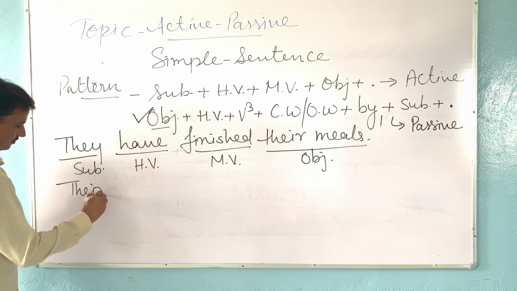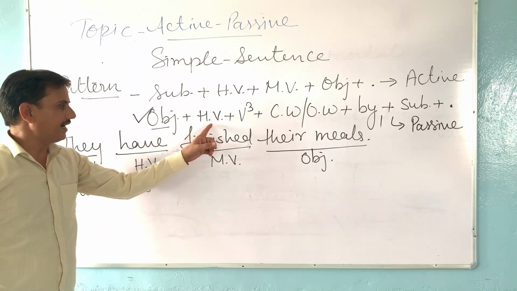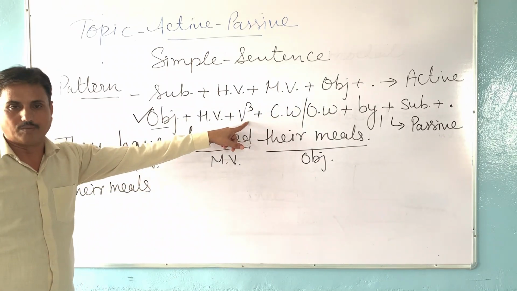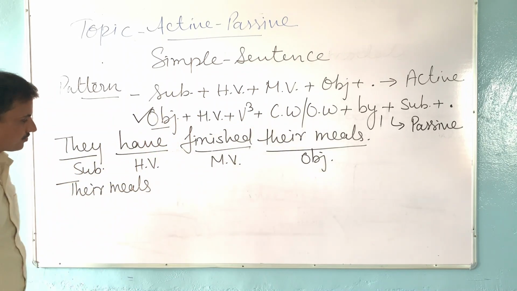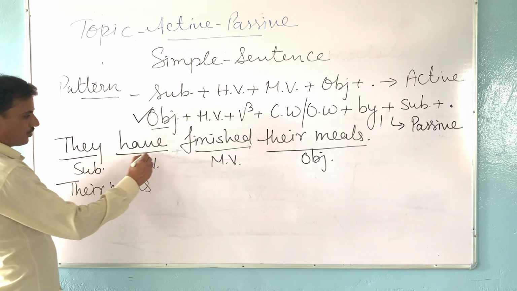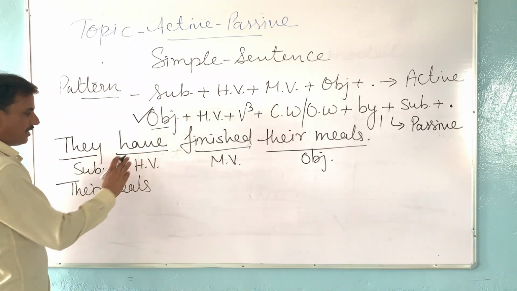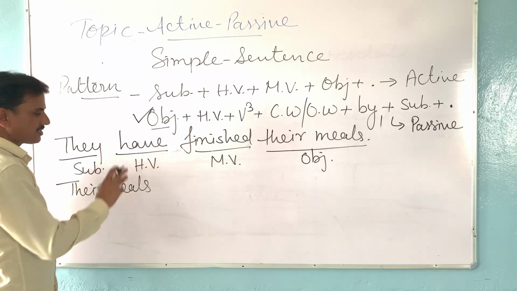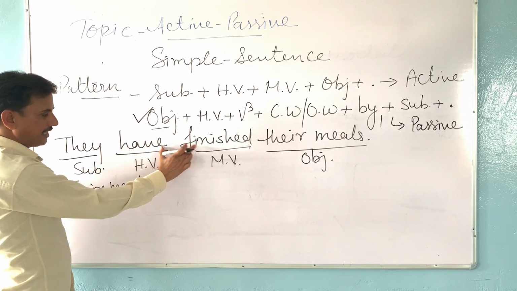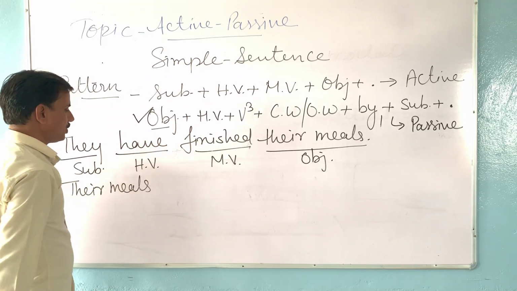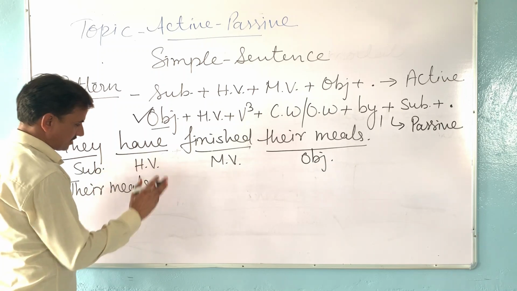Their meals. Then we will write the helping verb and third form according to the rule of changing tenses. So we have to find out which tense is given in the sentence. Have plus third form is given. It means it is present perfect tense. There is present perfect tense in this sentence. So according to the rule of present perfect tense, we will change the tense.